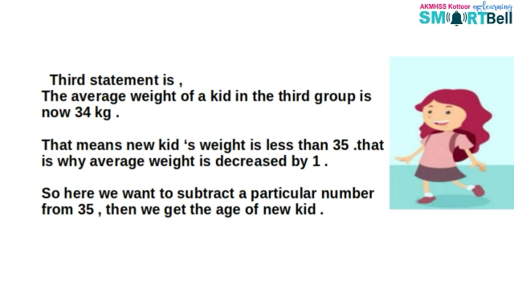And from the third statement, we can realize that the new kid's weight is less than 35. That is why the average weight of the third group is decreased by 1. So here we want to subtract a particular number from 35. Then we get the weight of the new kid.